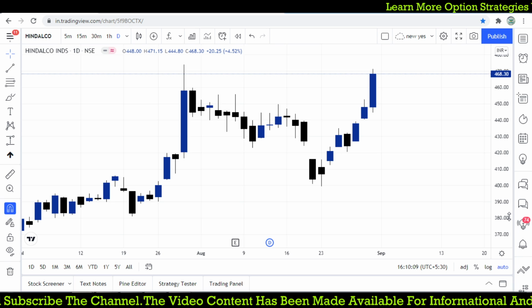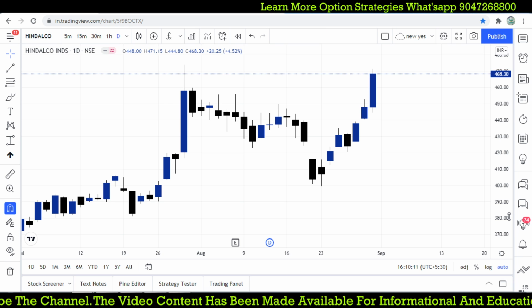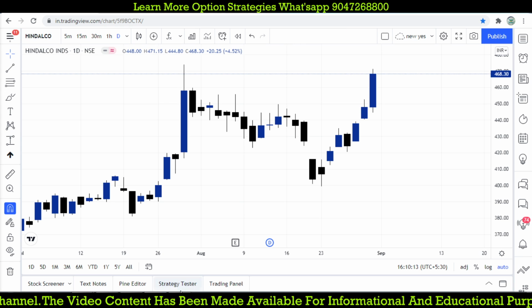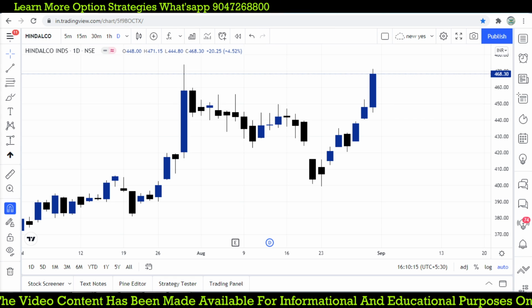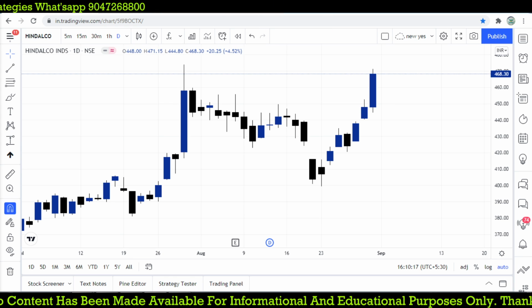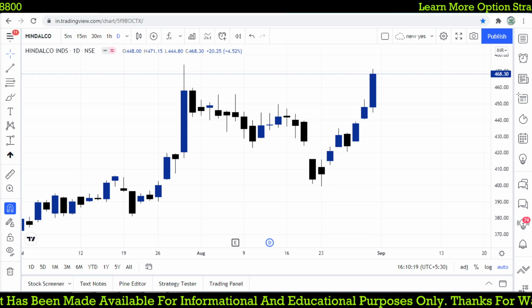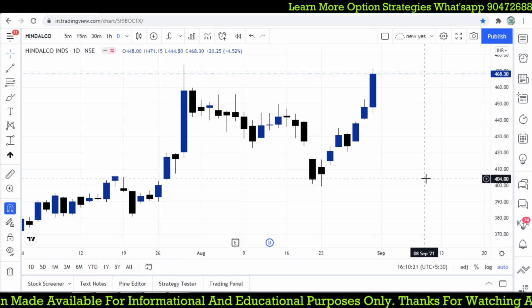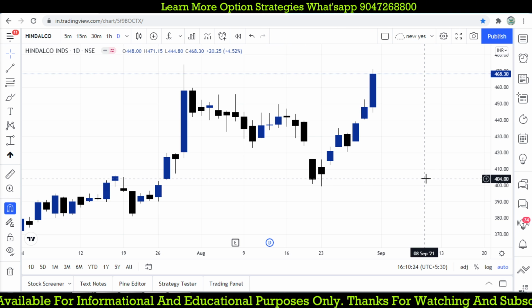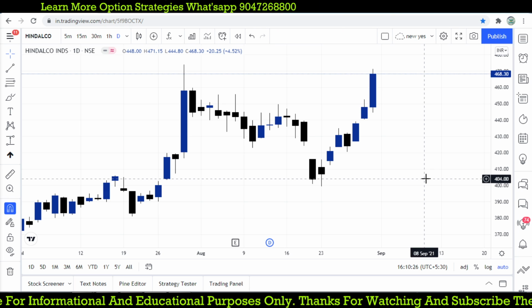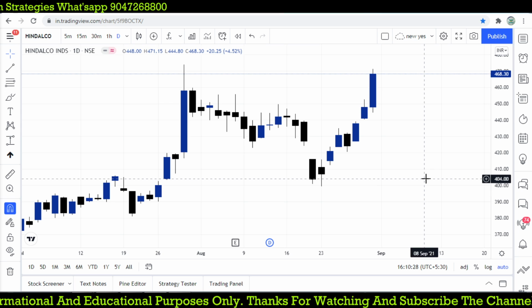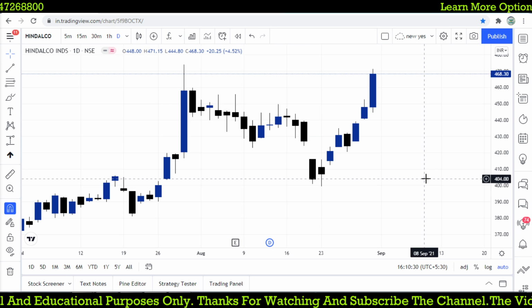So let's see, this is the chart of Hindalco on a daily basis, and today we made a good amount in Hindalco. I will discuss that after some time. But when I see this candlestick pattern, how is it going to work in a live market? That is the important thing we are going to discuss here.